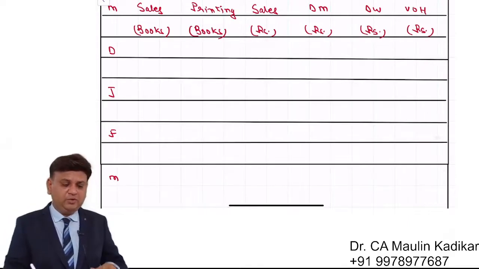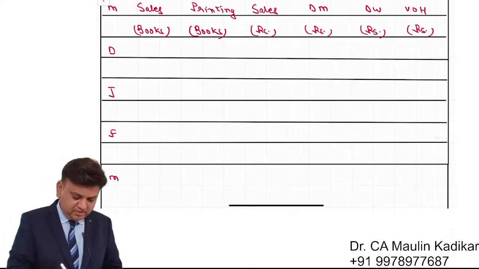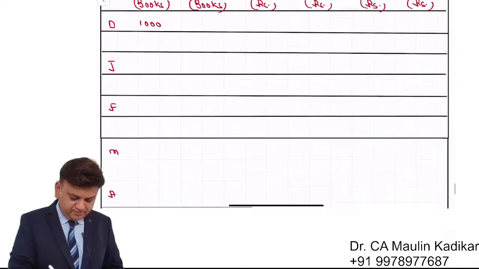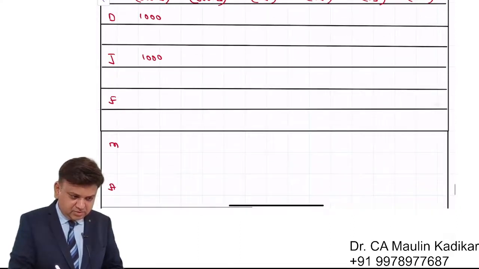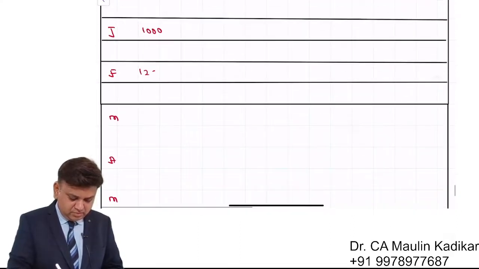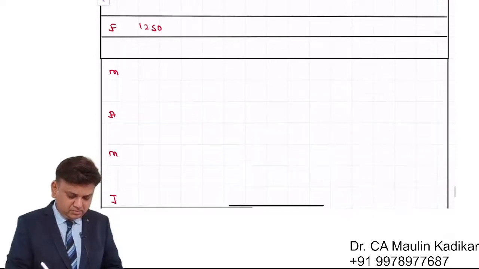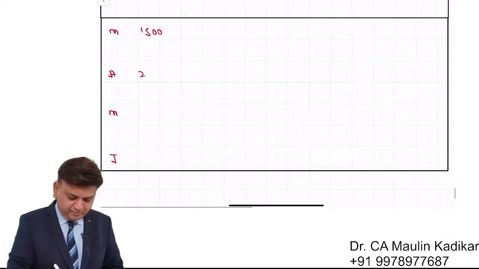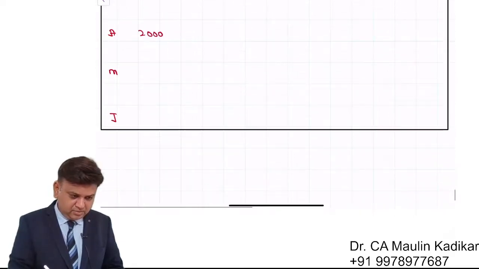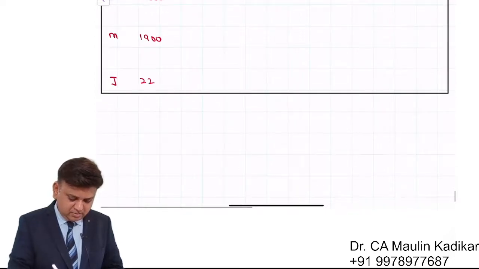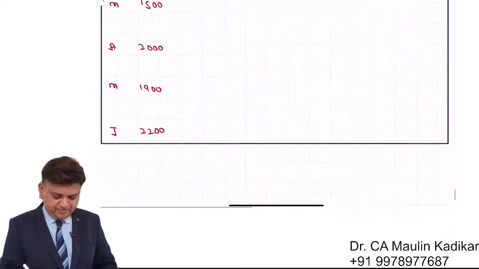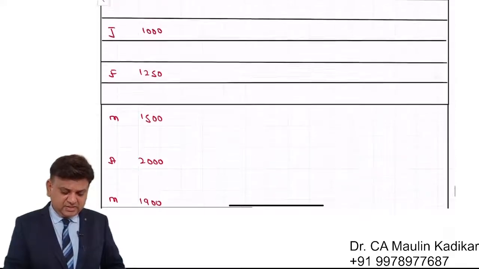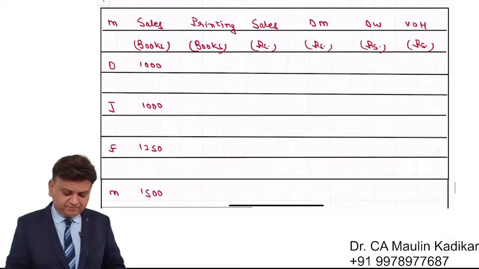The number of books that we are going to sell on a monthly basis are 1000, again 1000, 1250, 1500, 2000, 1900 and 2200. That is the sales in terms of the number of books.